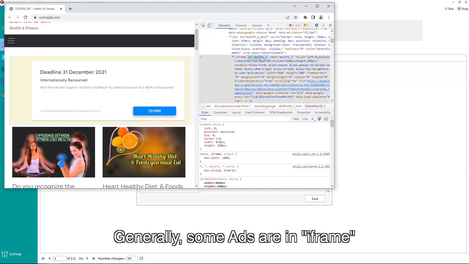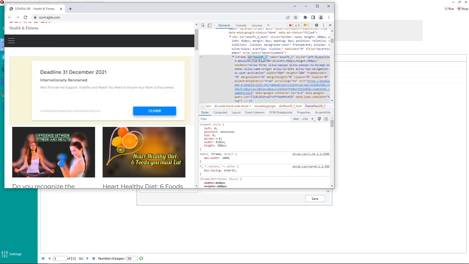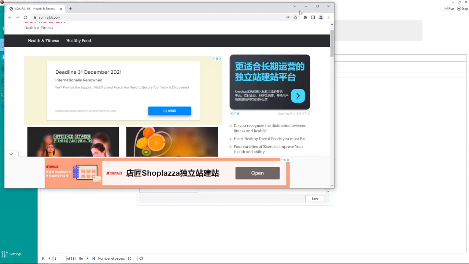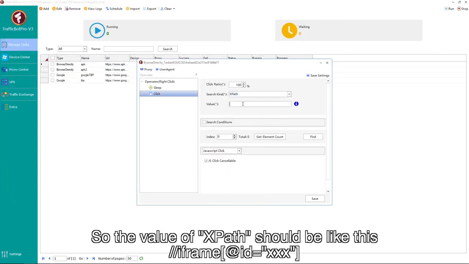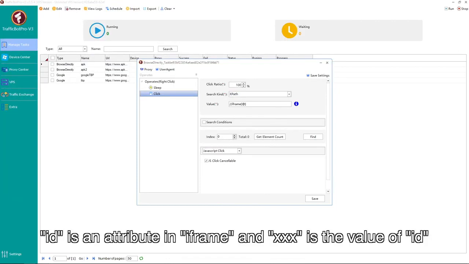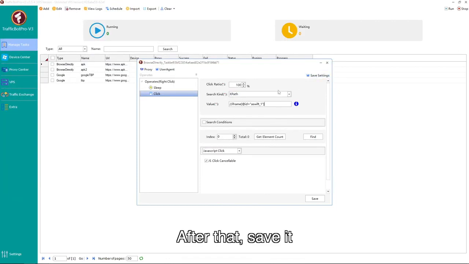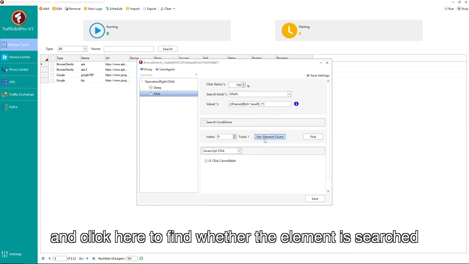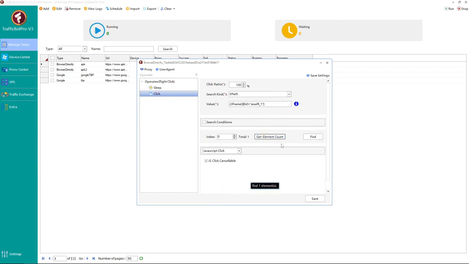Generally, some ads are in a frame. So the value of XPath should be like this. ID is an attribute in a frame and XXX is the value of ID. After that, save it and click here to find whether the element is searched.